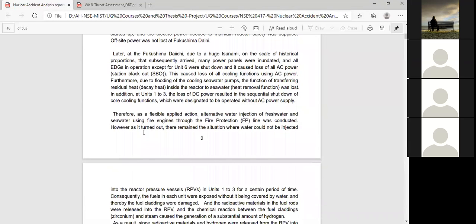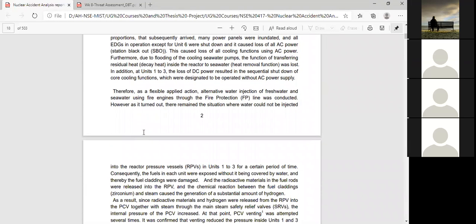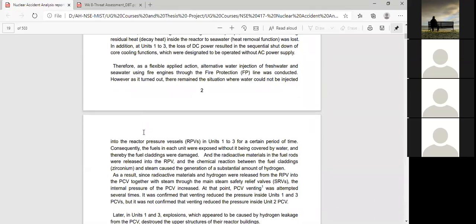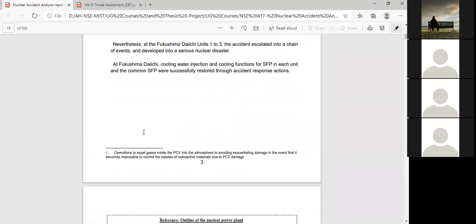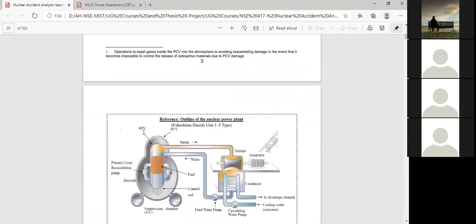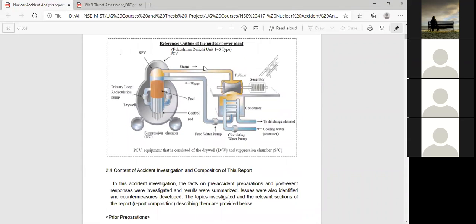Under this, you can write very briefly. I asked you for half a page, but when you make a real report, it can be 8 or 10 pages, no problem. I just show you how to write the report, and that's why I asked for only half a page. After that, you can give some figures that are already mentioned in my previous slide. Then the content of the accident investigation.